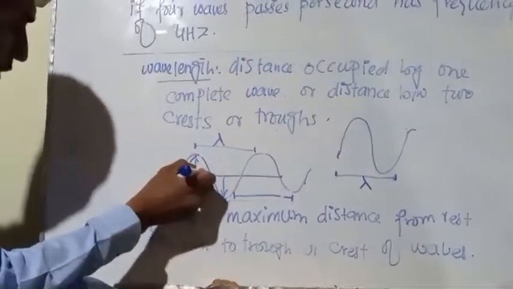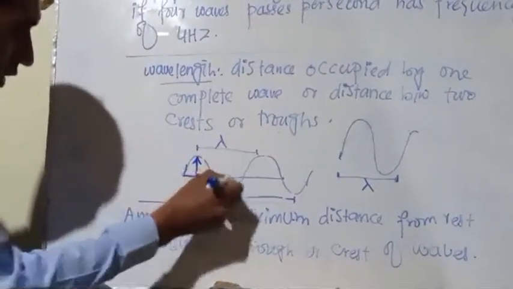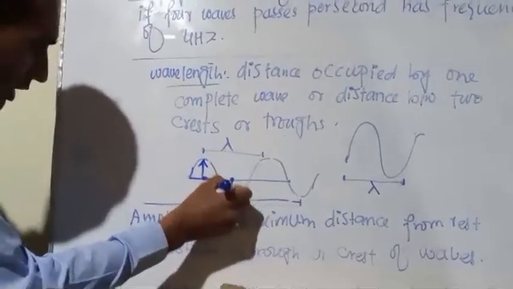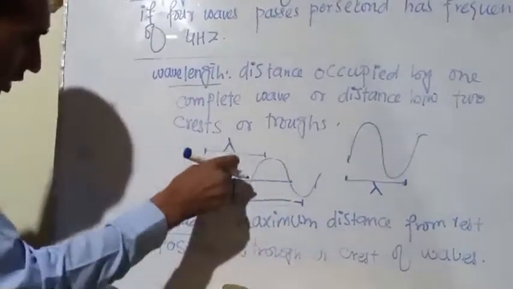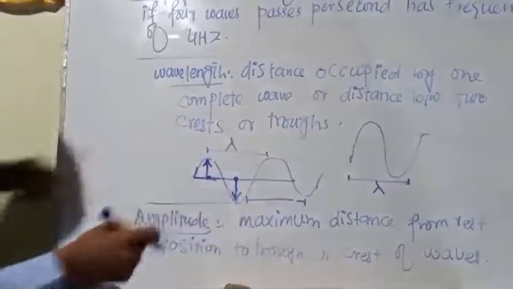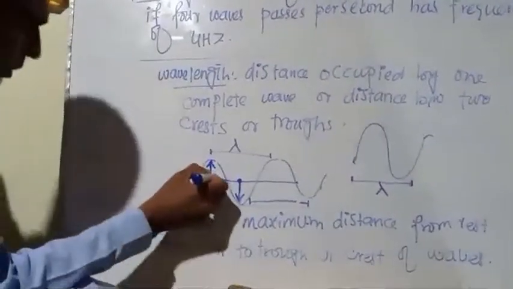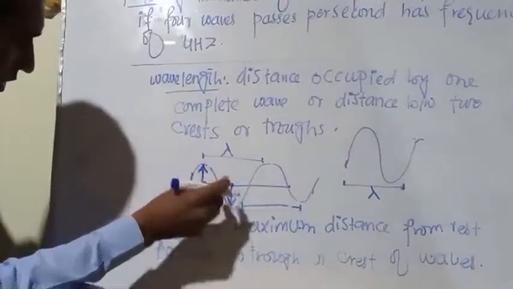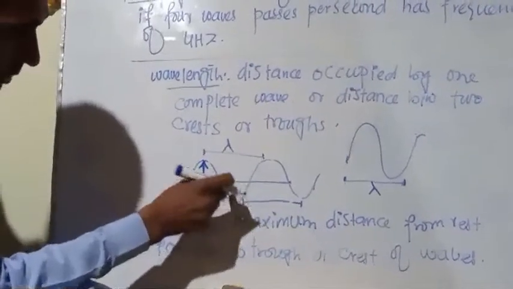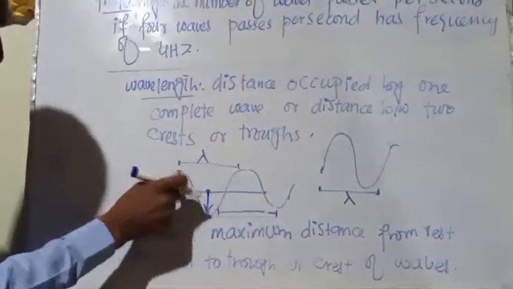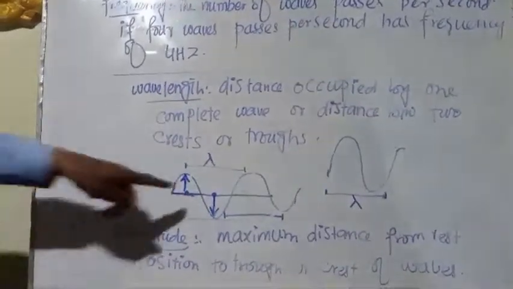And from this rest position to the crest, or from this rest position to the trough, this height or this distance is known as the amplitude of the wave.